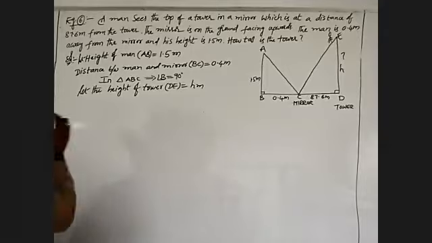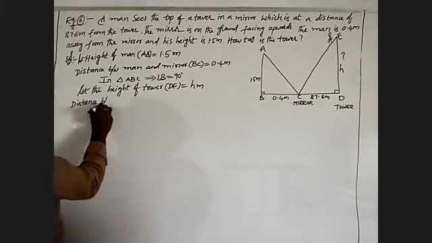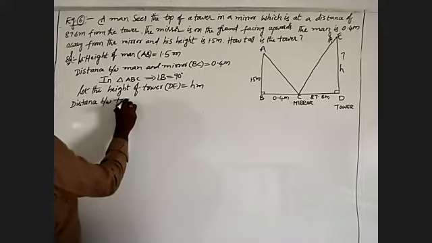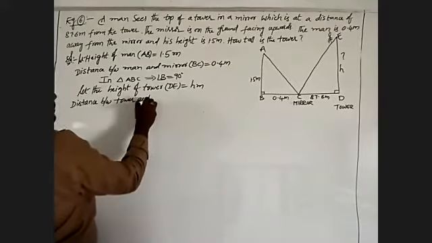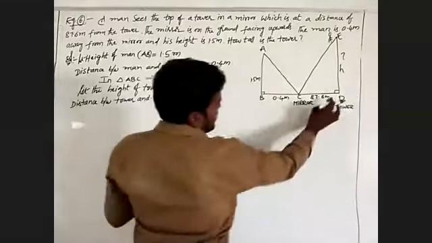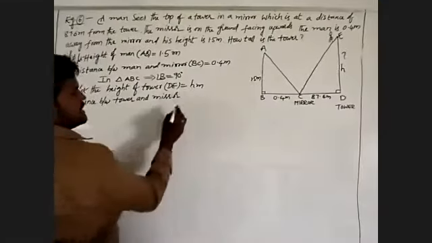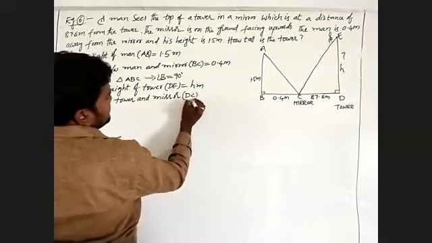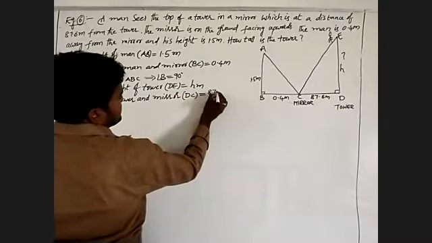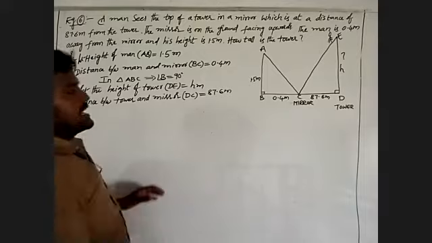The distance between the tower and the mirror is given as 87.6 meters. Name it as DC, which is 87.6 meters.